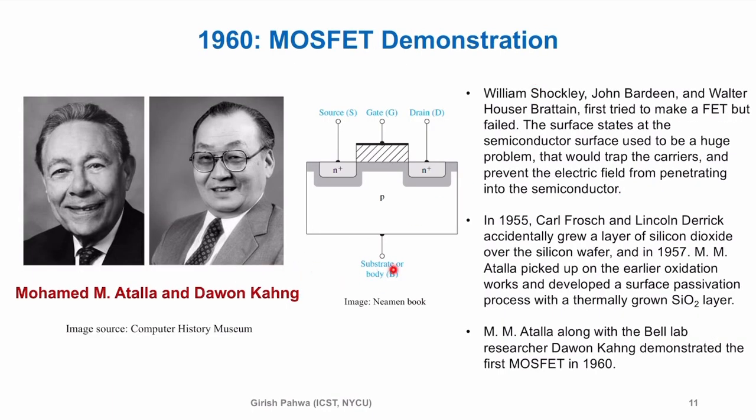1960, MOSFET demonstration. So the first working MOSFET was demonstrated in 1960. So I told you that Shockley and other scientists, Bardeen and other people, were trying to create this MOSFET but were unsuccessful. So what was the problem? The problem was there were so many surface states.